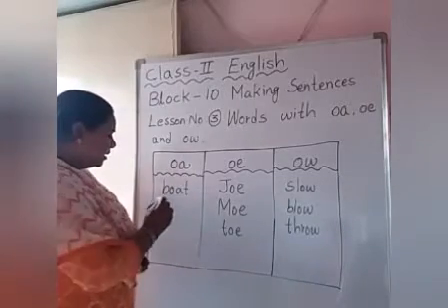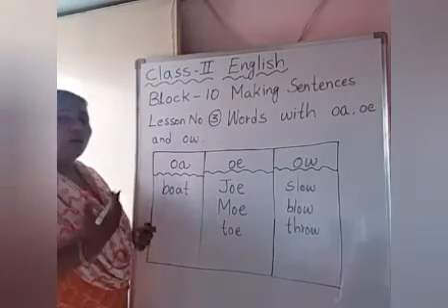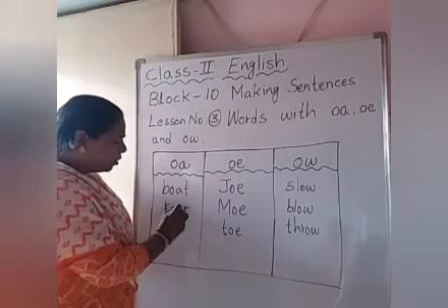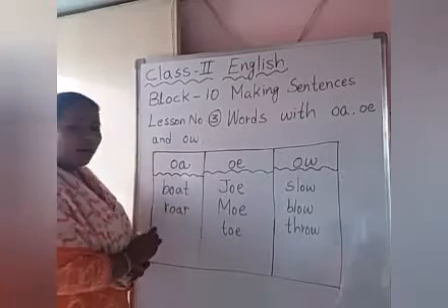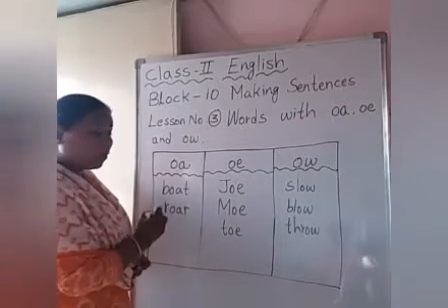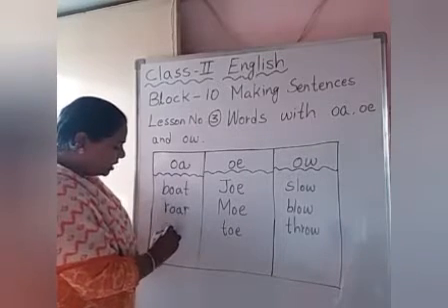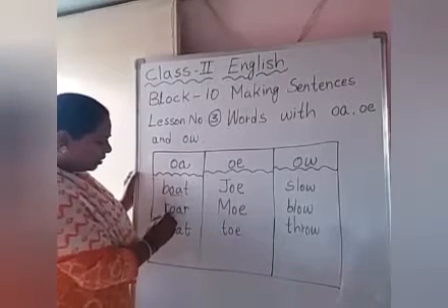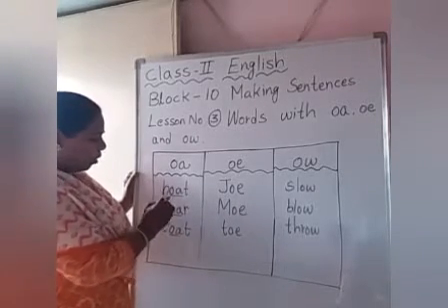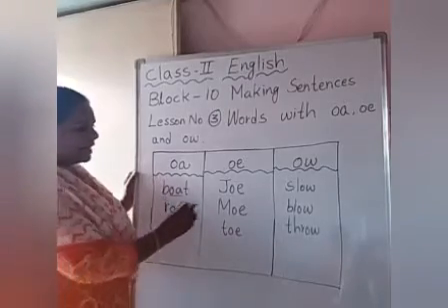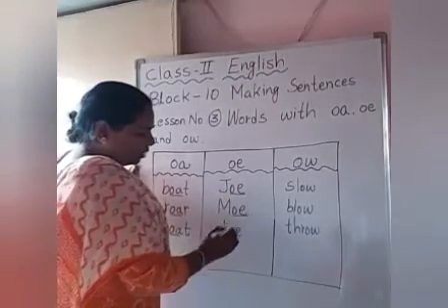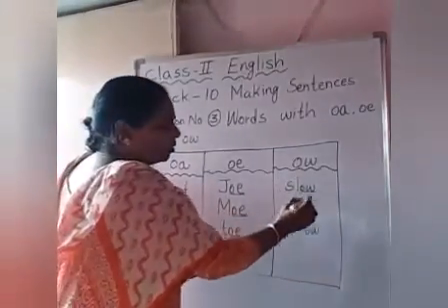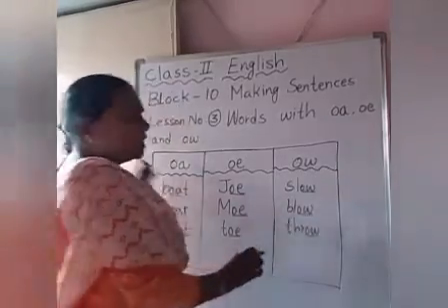Okay children? Now lion. A lion roars. So roar, R-O-A-R. Roar. Fine. And one more word we will write. Coat. O sound. C-O-A-T. Coat. If you see here O-A, O-A, O-A, O sound in all the words. Here if you see O-E, O-E, O-E, letter T, same sound. O. If you see here O-W, O-W, O-W, same sound.